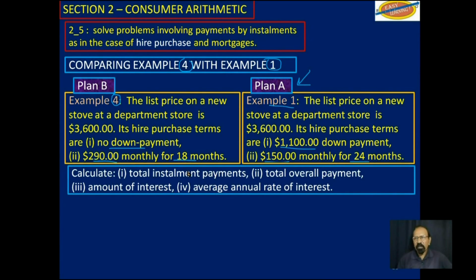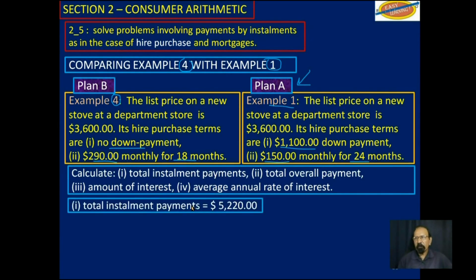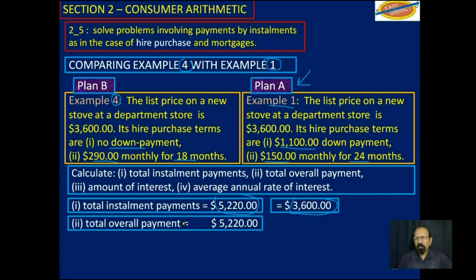Now, if we calculate these things that we have here, you have total installment payments on plan B of $5,220, and on plan A it's $3,600. Total overall payment here is $5,220, and over here it will be $4,700.